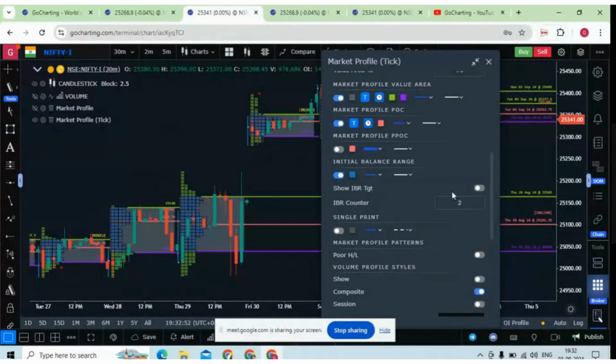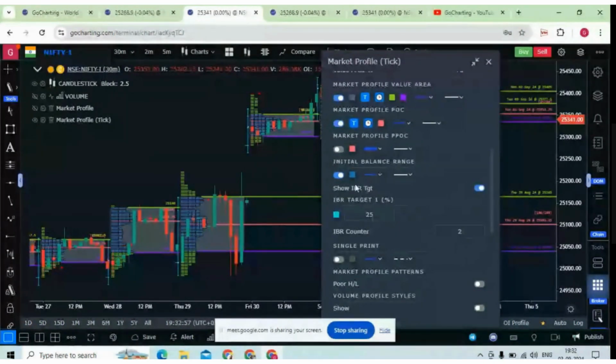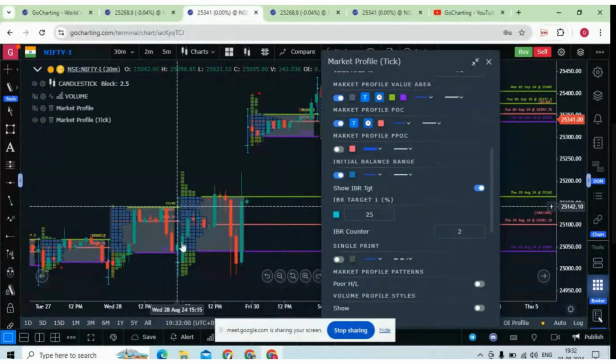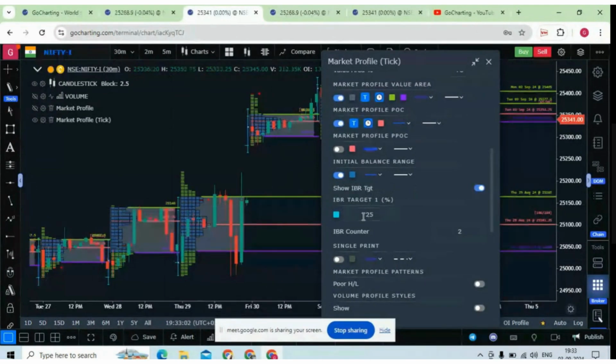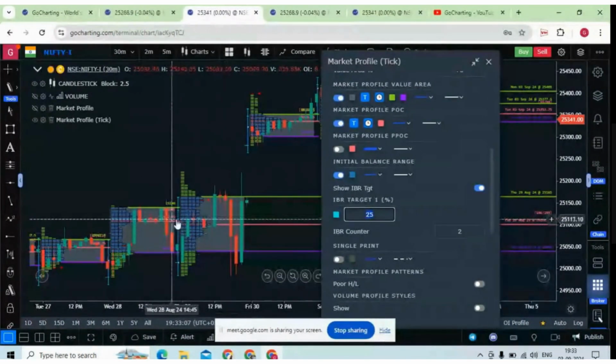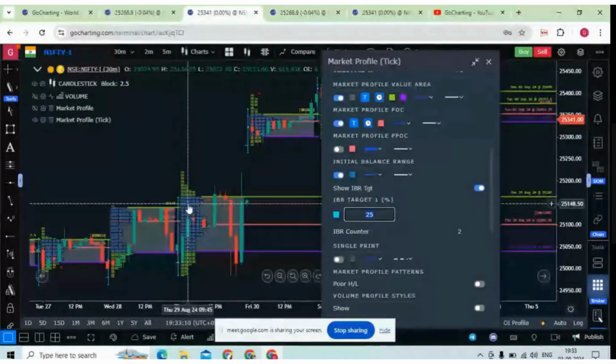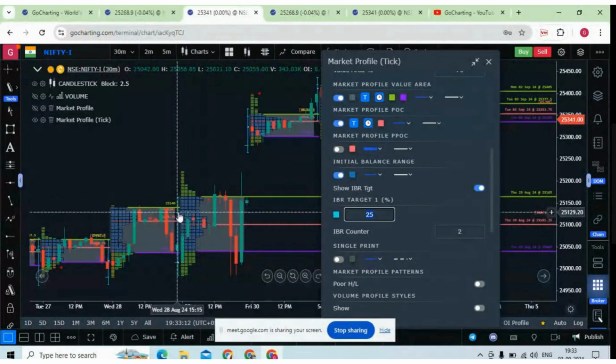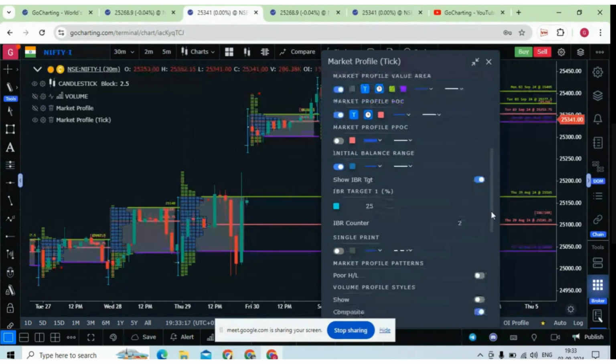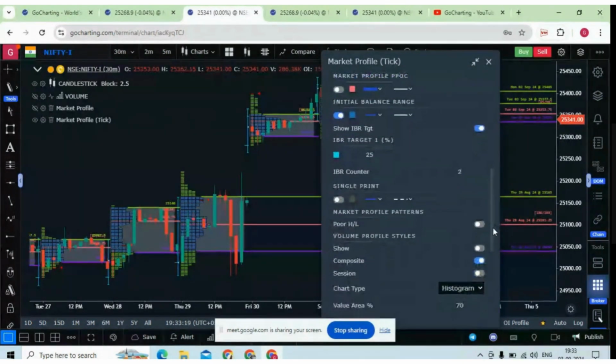And what is this? IBR target. Some people try to put some target based on whatever the initial balance is. Say for example, I'm putting a 25% IBR target. If you see this green line, this is the 25% of the entire initial balance range. So you can set your target based on initial balance. Many traders, when they see a breakout of initial balance, take 25% of the initial balance range as their target. So you can set all those things.